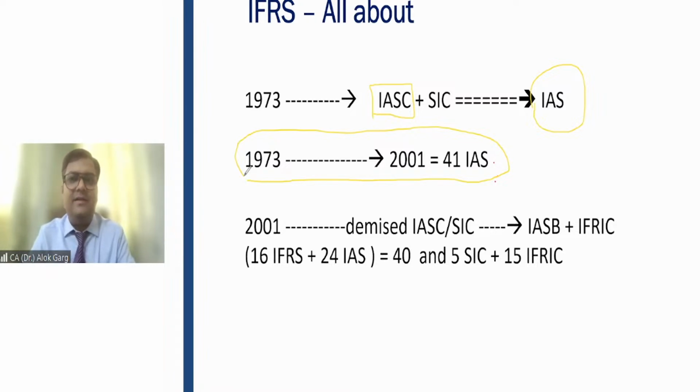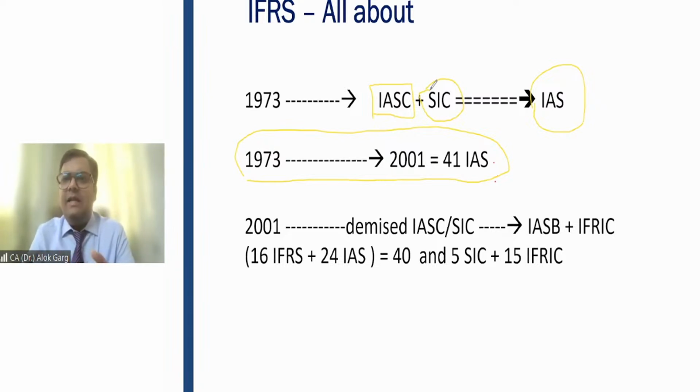In 28 years, 41 international accounting standards, in about 3 decades. And this committee had one sister concern also, and the name of that sister concern was Standing Interpretation Committee. What is the meaning of this?